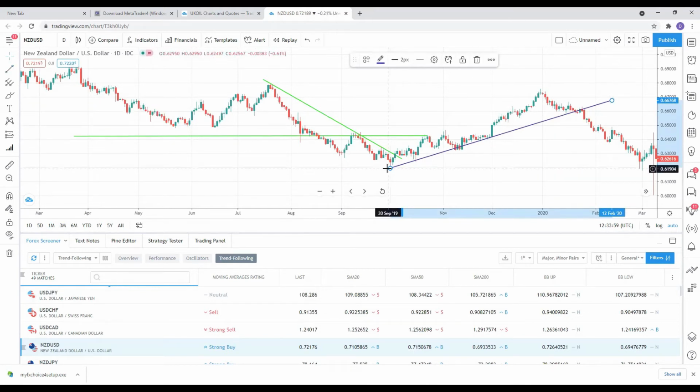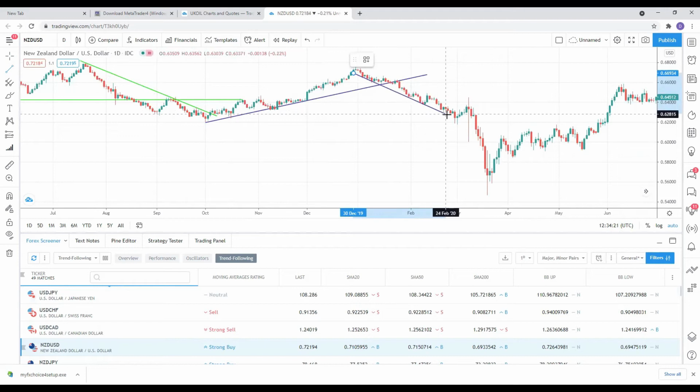So I drew this trend line by connecting this low with this low. This was somewhat of an uptrend. Then we see the price of the asset break the uptrend. This suggests the asset may be going in a downtrend.